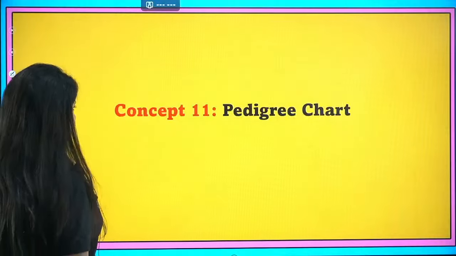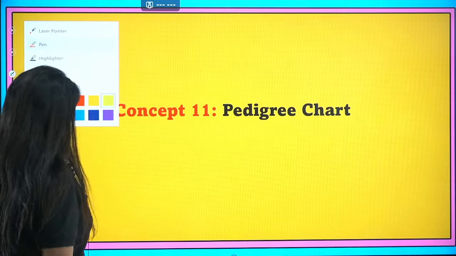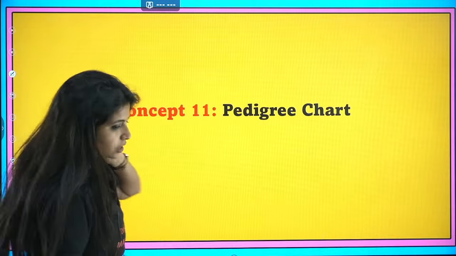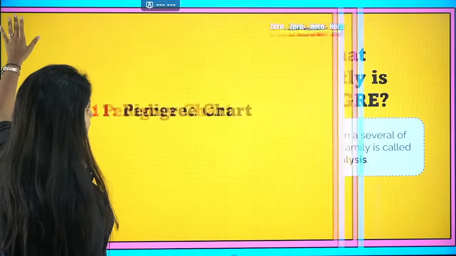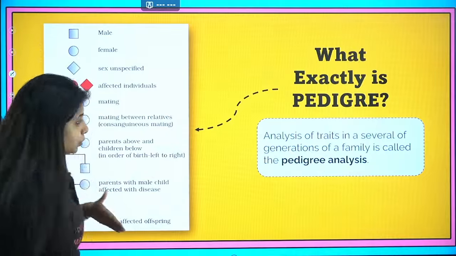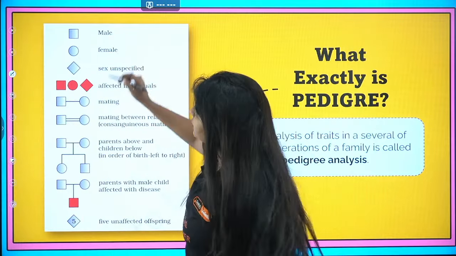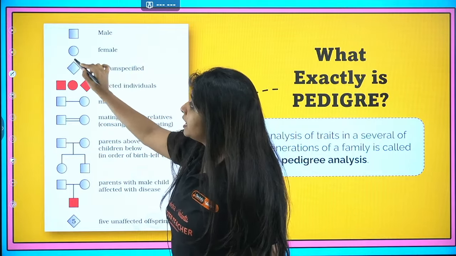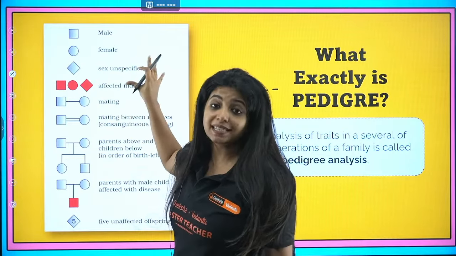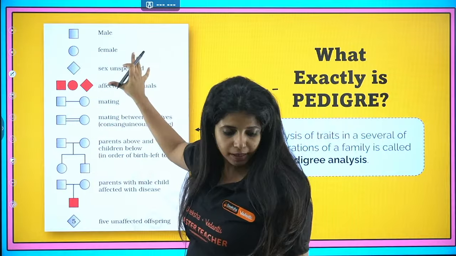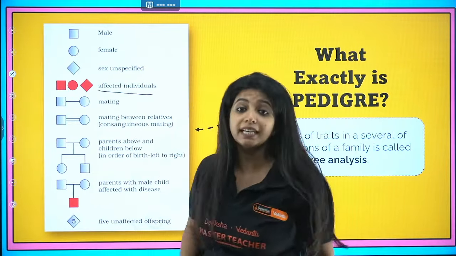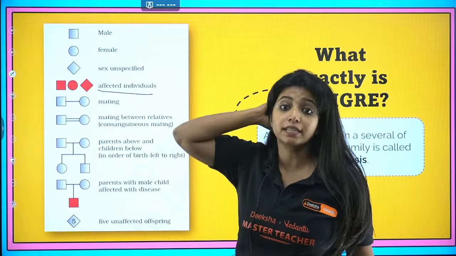And now concept number 11, the second last one, that is pedigree chart. So pedigree chart, my dear children, you need to know all these things. Square is there, then it is male. Circle is there, then it's a female. If the shape is like this, that means sex is unspecified. The sex is not being specified. If all of them are colored, then it is affected individuals. That means they have the disease.